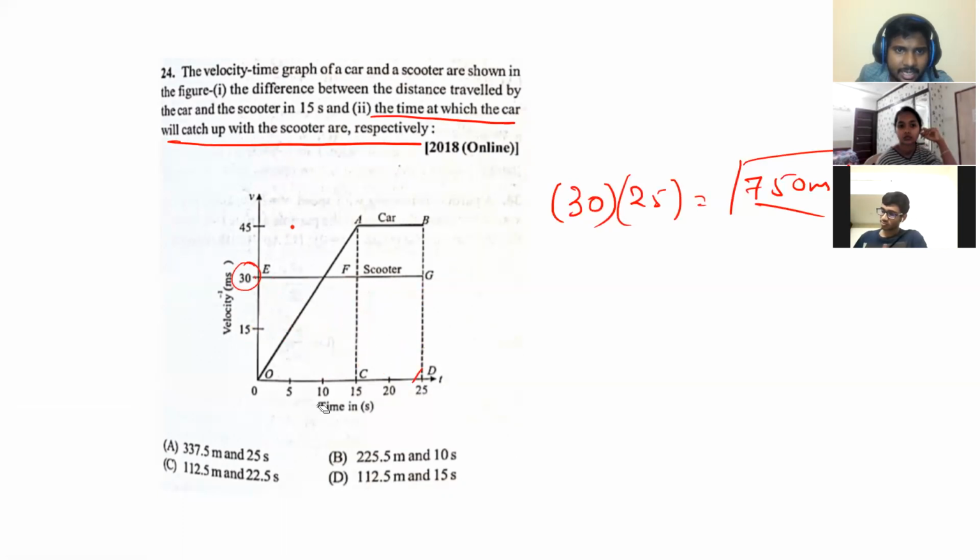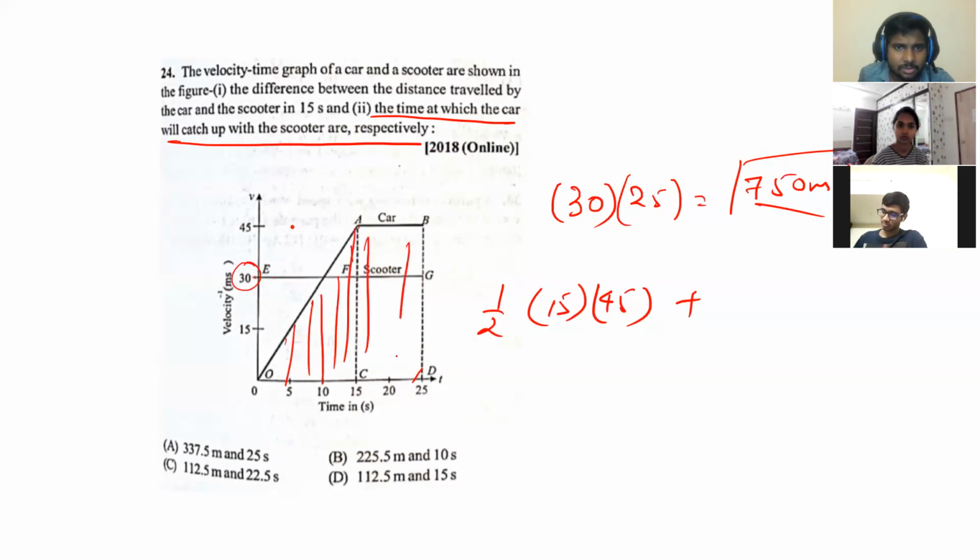Then can you find out the area of the car? Area of the car, tell me. This is one triangle, that is half into base 15 into height 45. Plus this rectangle, for the car. You understood what I'm trying to do? Area of this triangle plus rectangle.